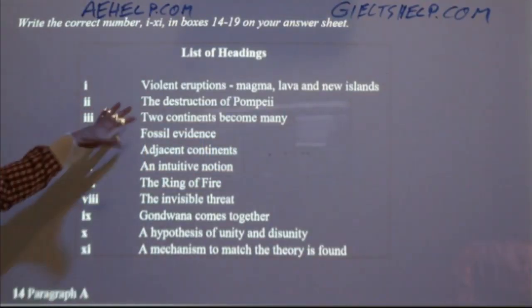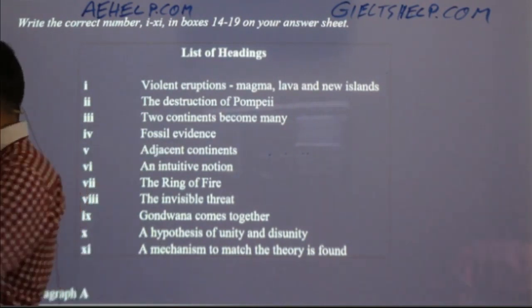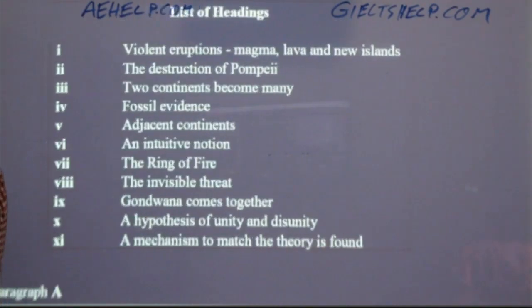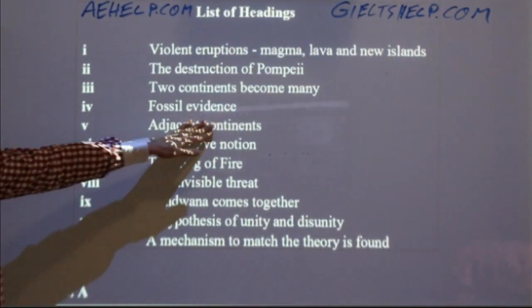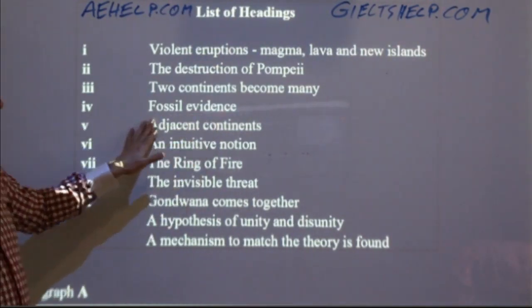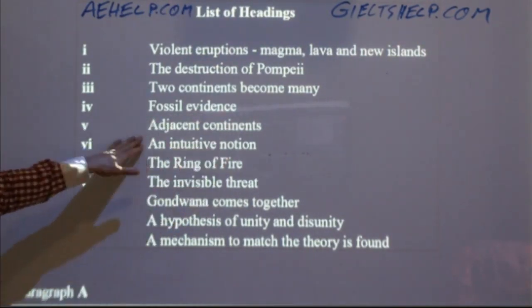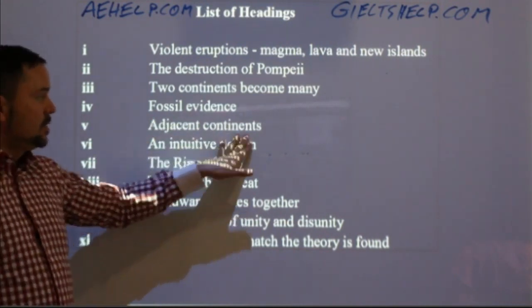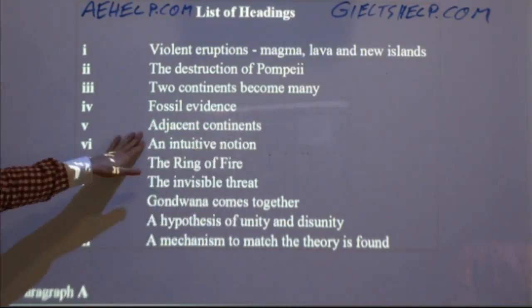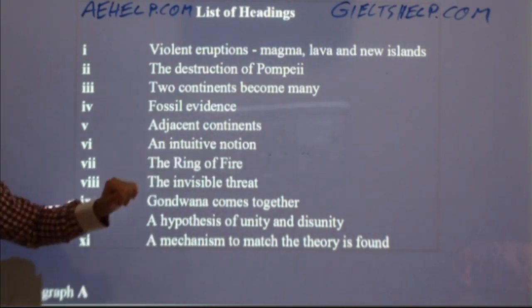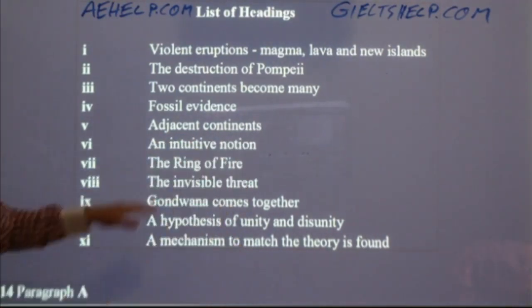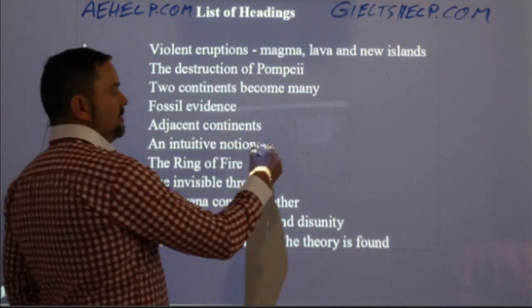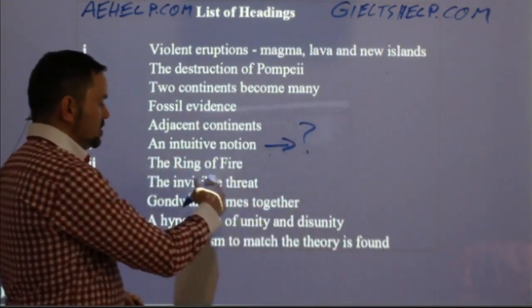We go back here. Now I'm going to do a little bit of faster paraphrasing, just mentally, verbally. So fossil evidence, clues given by bones of dinosaurs, adjacent continents, continents which are next to each other, or land masses which are next to each other, an intuitive notion. Anybody, can you give me a quick paraphrase for intuitive notion? I'll go to the next one meanwhile.